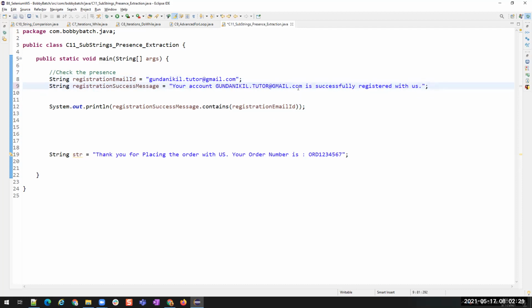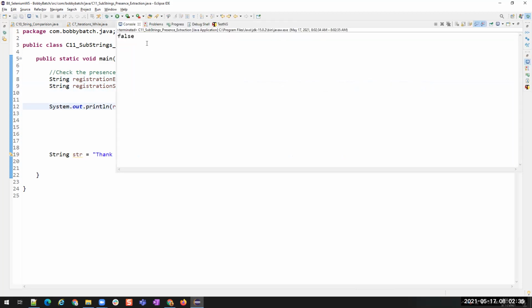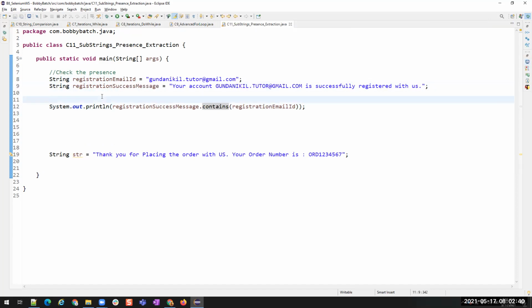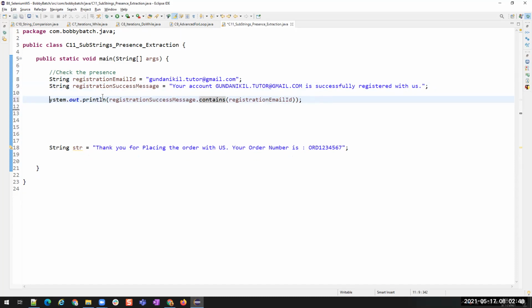You see gundanikhil.tutor@gmail.com, and this is also gundanikhil.tutor@gmail.com. Both are referring to the same email address. But when I use this contains, it is going to return false. What is it returning? False. Why? Yes, exactly. Java is a case sensitive language.